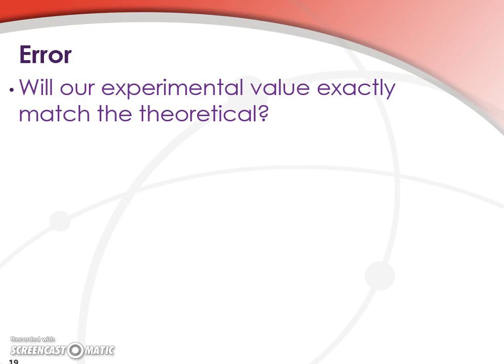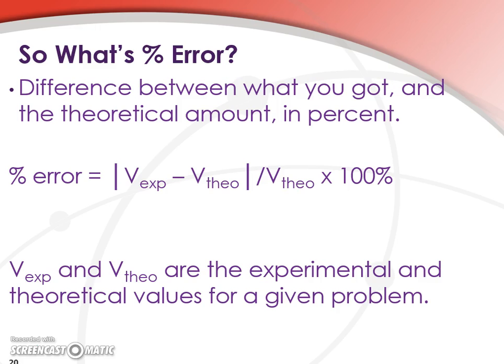So will that experimental value precisely match the theoretical one? Well, we've already seen many times in our labs that it won't. And we've also seen how to do percent error calculations. We take the absolute value of the experimental value minus the theoretical value over the theoretical value, and this gives us a measure of how well we matched what we thought we were going to get, or what we feel we should have gotten.